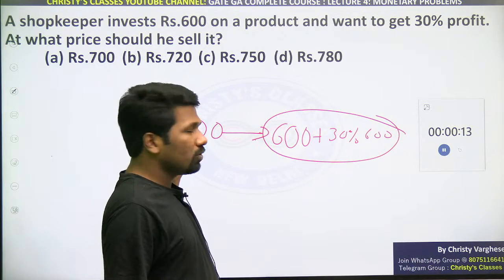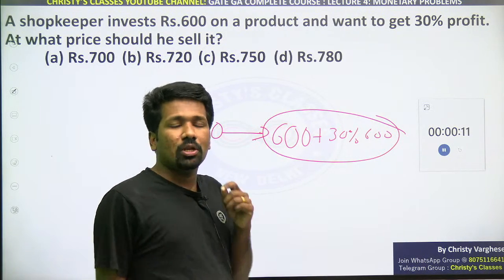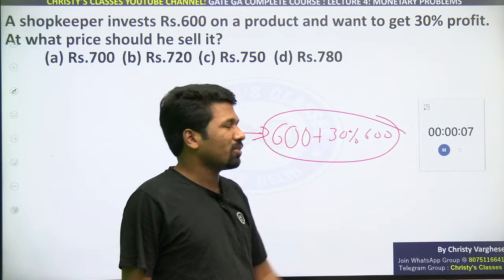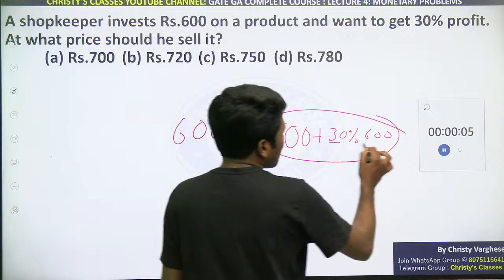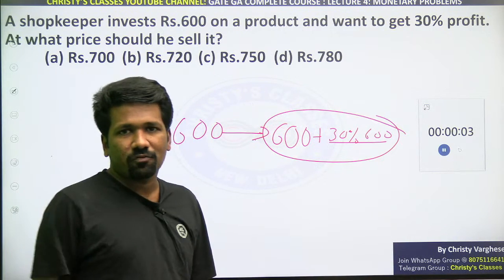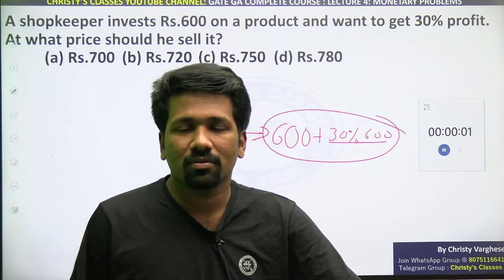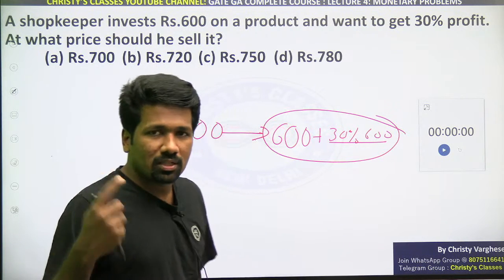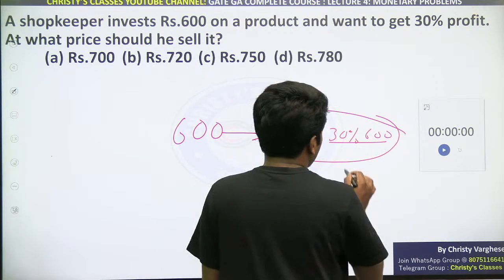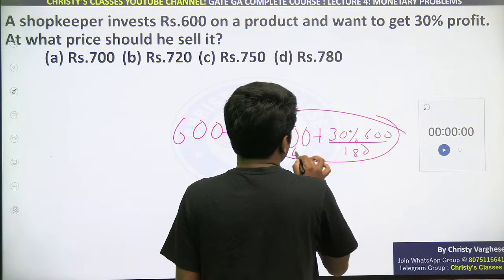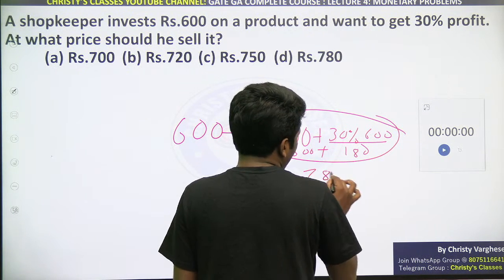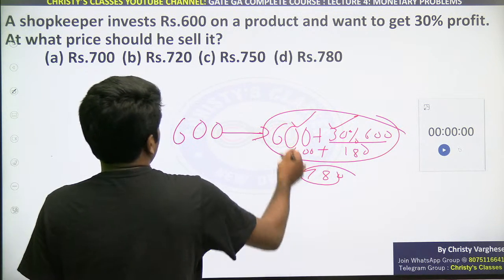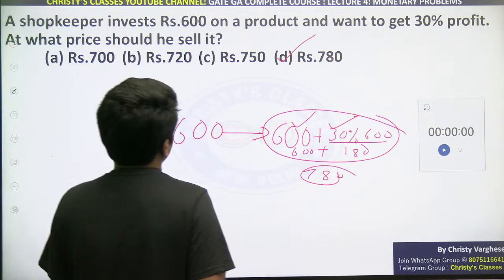Many questions you have to use this idea. And in some questions, the initial value won't be known. There you have to take x plus 30% of x. So 30% of 600, again mental math, if you know, that will save a lot of time. 10% 60 है तो 30% 10 plus 60 plus 60 plus 60, 180 होगा ना. So 600 plus 180, 780. You have to think it in the mind. This step I have written just to make you understand. So 780 is the price at which he should sell it.